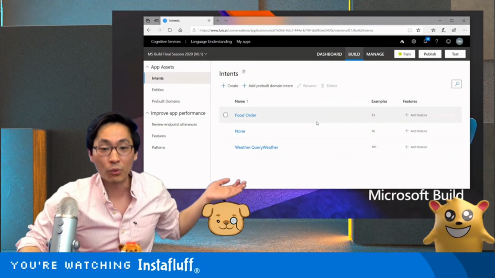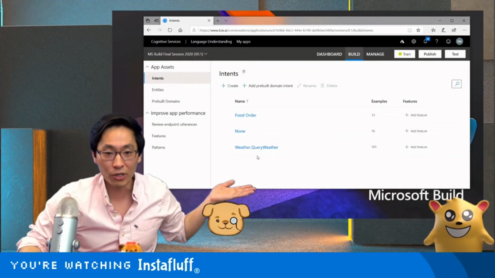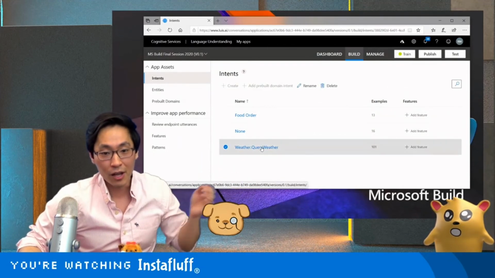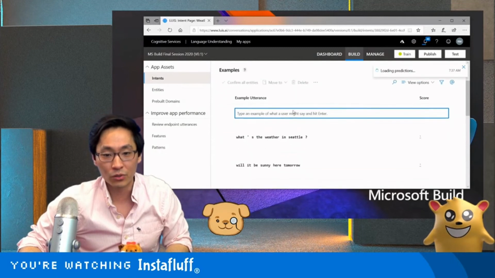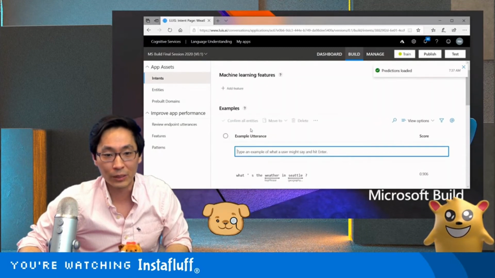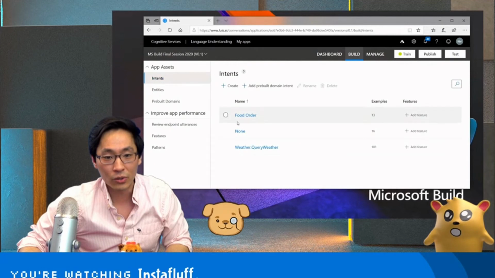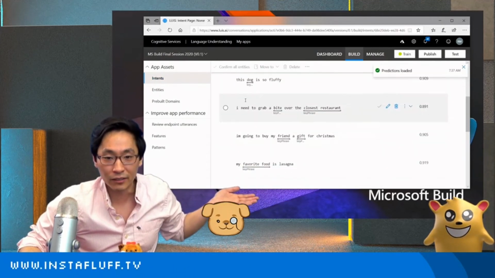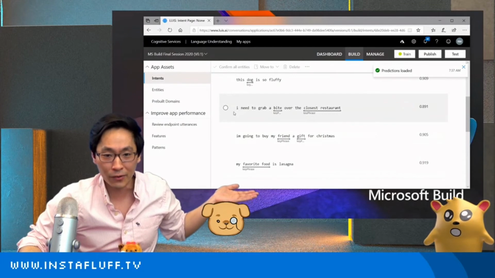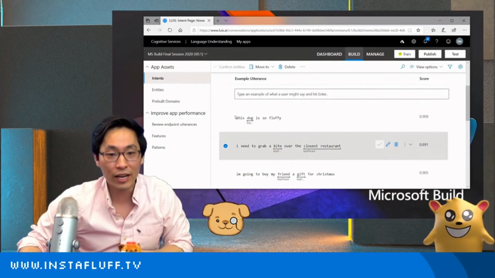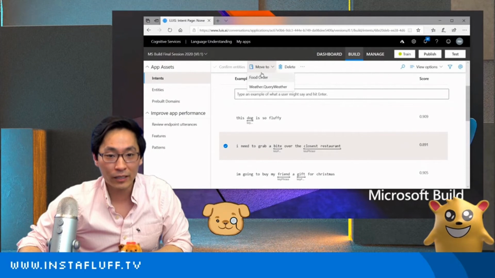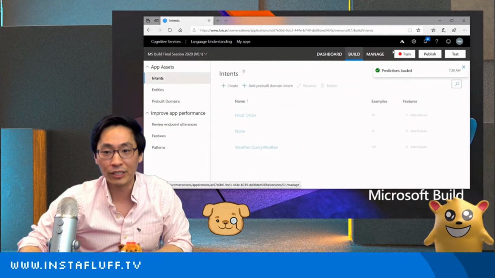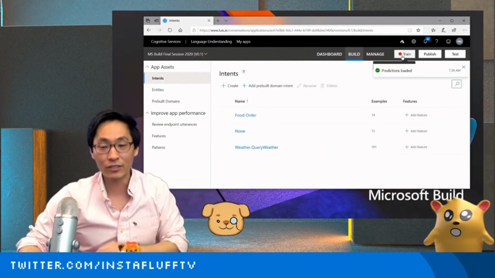If you want to edit anything, there are actually endpoints for it, but you can also do it directly through here. For example, if I go to "what's the weather in Seattle?" Oh, wait, hold on. I need to go to None. So if I go to None, I had a food order here. If I need to grab a bite over at the closest restaurant, I could change that to a food order by clicking that and then moving it. Once I do that, I can retrain it myself here. And so you can do that.